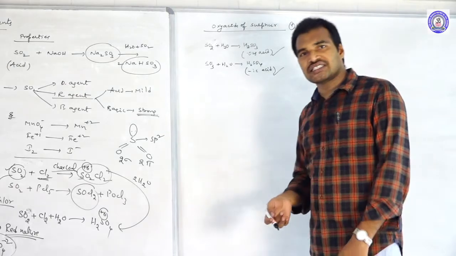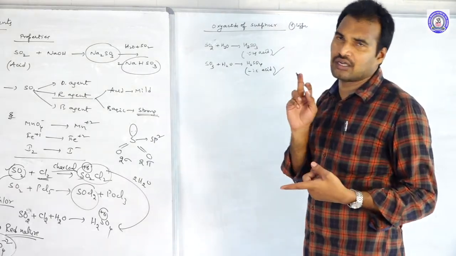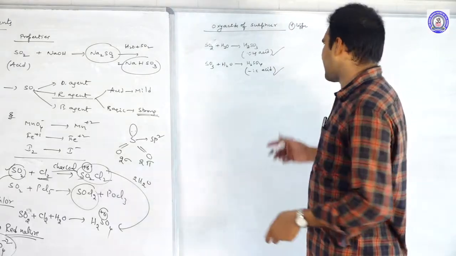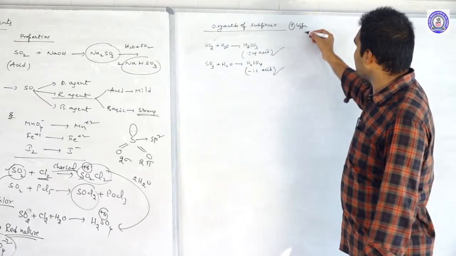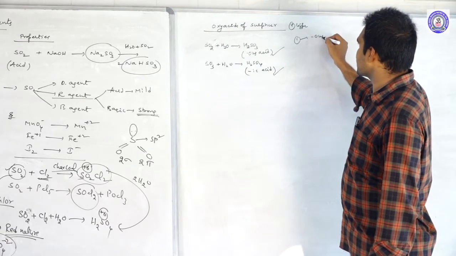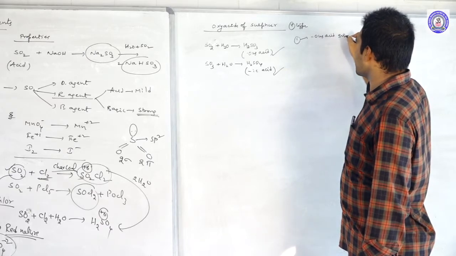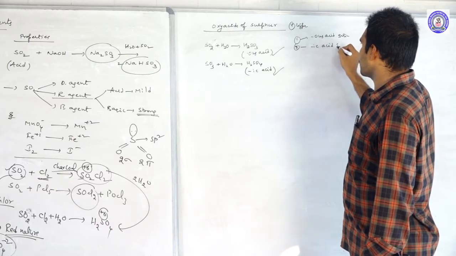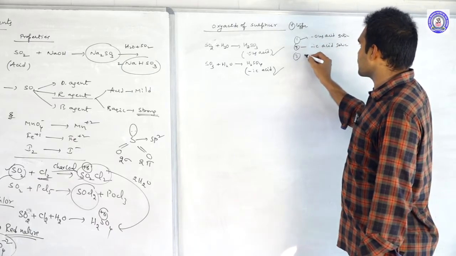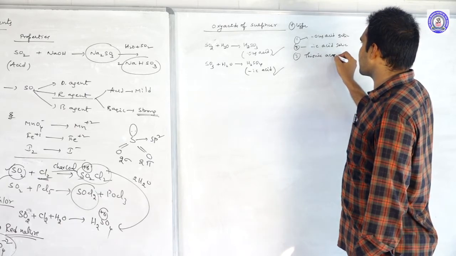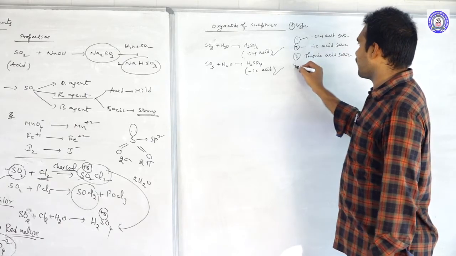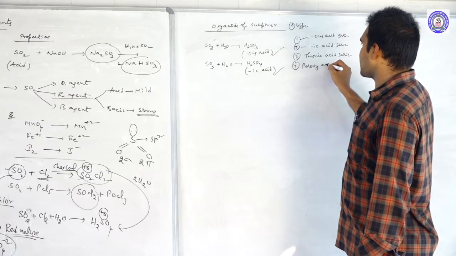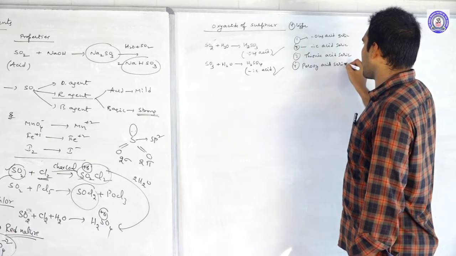In addition to this, sulfur also forms two other types: the thionic acid series and the peroxy acid series, which we will discuss. In total, 4 series are there: the ous acid series, the ic acid series, the thionic acid series, and the peroxy acid series.